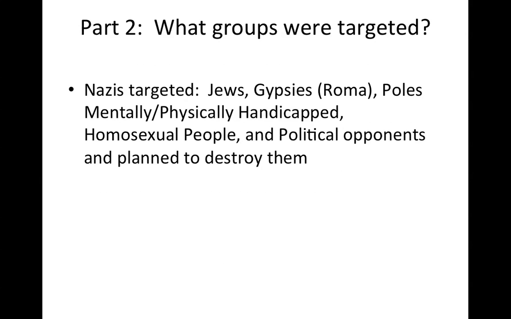Part 2, what groups were targeted? And by targeted, I mean targeted for destruction. The groups included Jews, Gypsies, or the Roma, Poles, mentally and physically handicapped, homosexual people, and political opponents. And Hitler planned to destroy them.